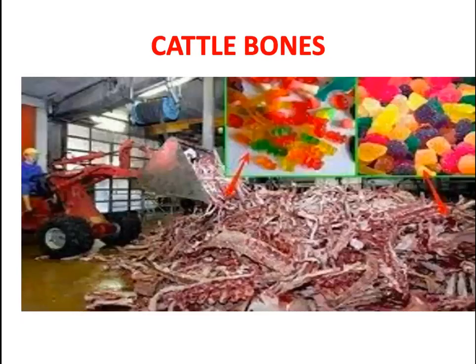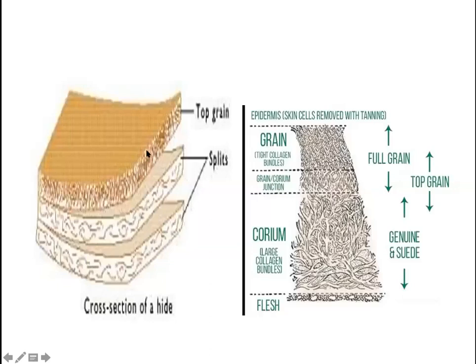And we find that this is called a split. When you remove the underlying skin and the flesh, if you remove the fat and all those things that are adhered to the skin, and the epidermis, if you do a horizontal cross section, we get what is called a split. This split is the hide split.